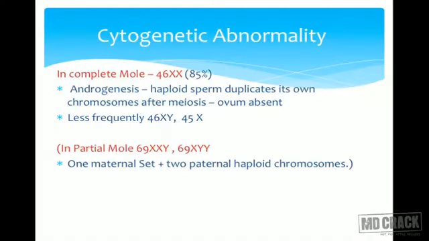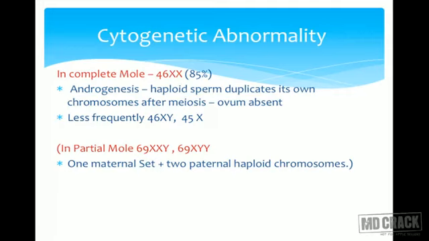Cytogenetic abnormality, again to stress the same point. In complete mole, there is androgenesis. What is androgenesis? Normally when the fusion takes place, a complete set, one from mother, one from father, they come together and form either 46XX or 46XY. But if the maternal chromosomes vanish and the haploid sperm duplicates its own chromosomes after meiosis, it forms a mole. Commonly, it is 46XX, almost in 85%, but it can be 46XY or 45X.